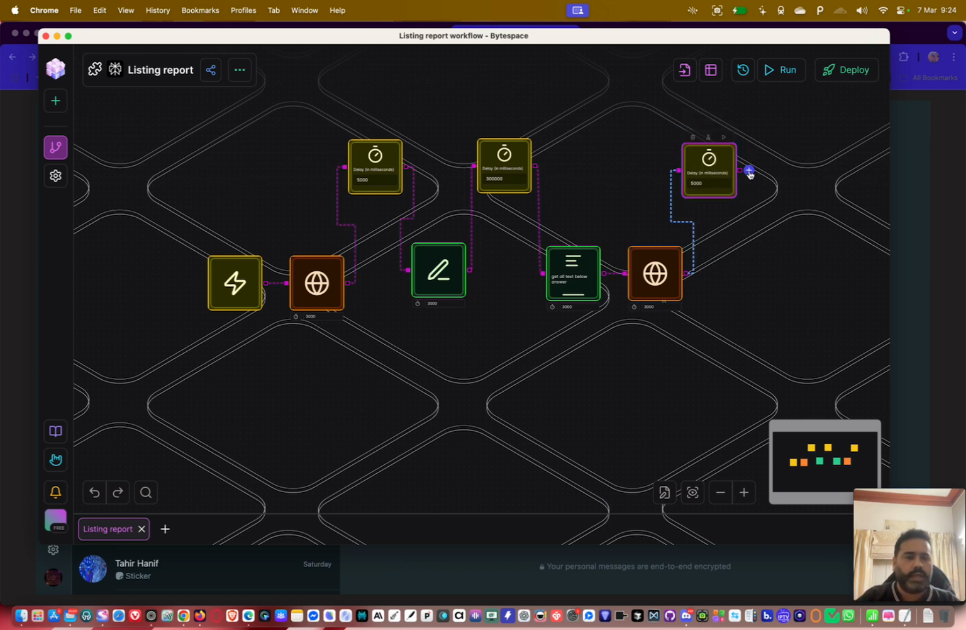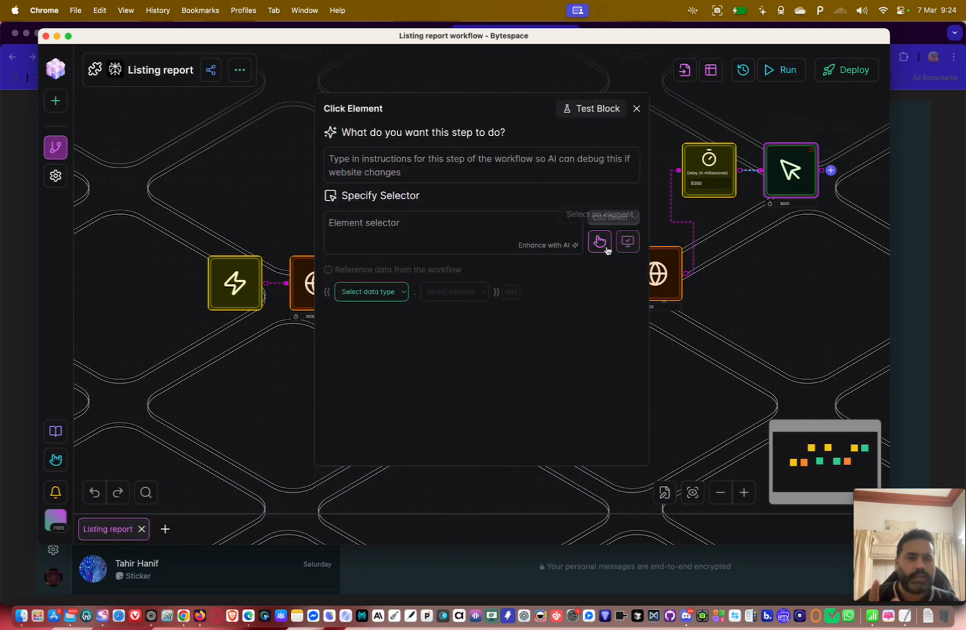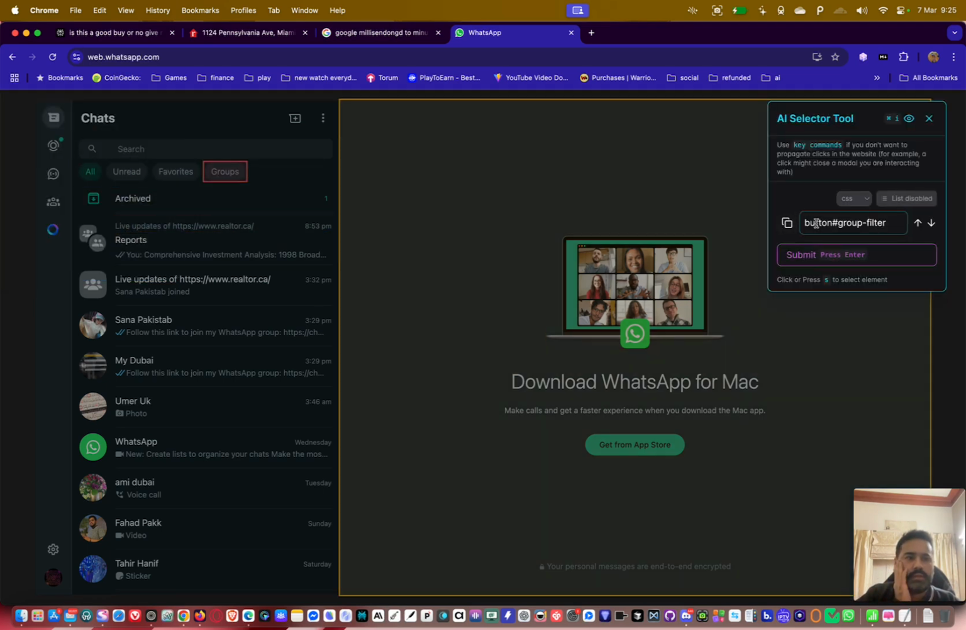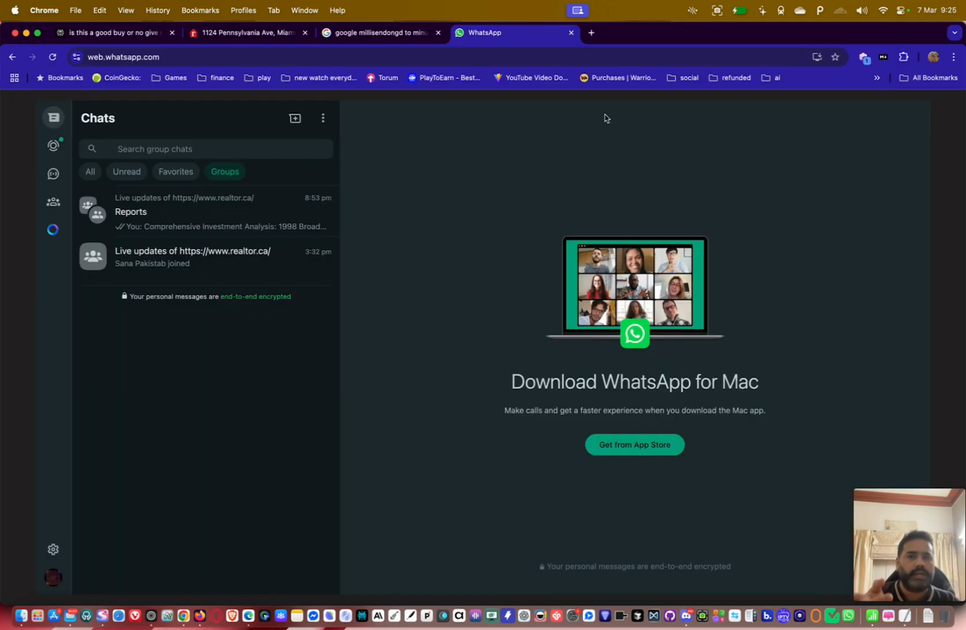Okay, and then what we have to do, we have to click the element. Which element? Like we have to click somewhere, right? We have to click on the groups, and see, button group. So whenever there is something called button and group, you don't need to use AI anymore because it means he already selected that thing. So see now, test, it clicked that button.